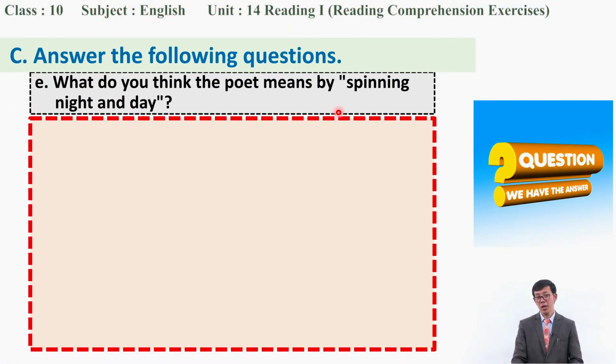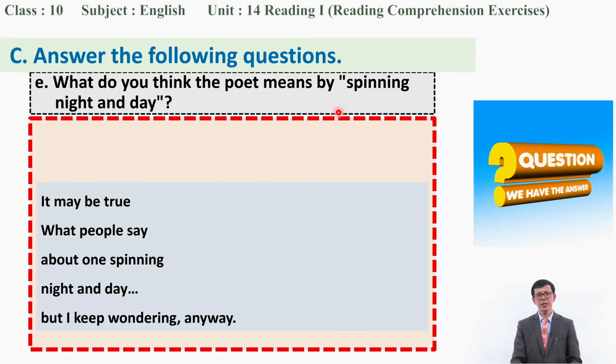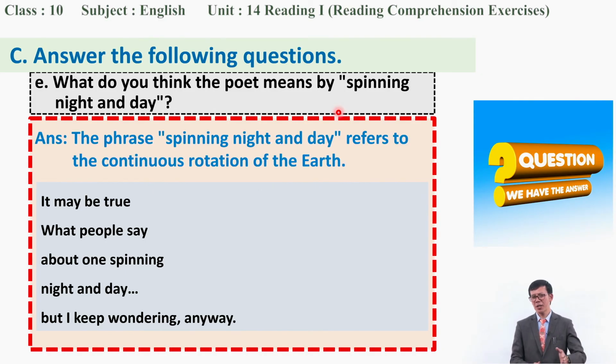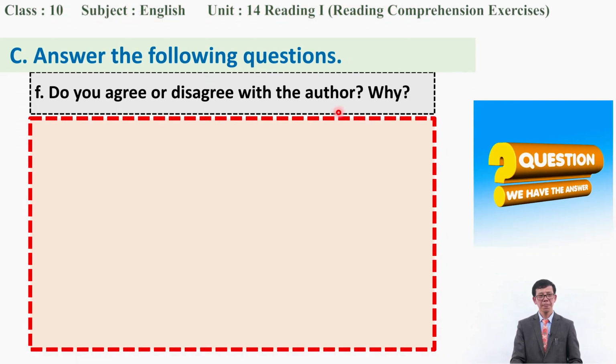And next question, what do you think the poet means by spinning day and night, okay? What does that mean? So please, you tell me your idea, all right? There is no absolute answer. So tell me some idea like that spinning day and night, it means continuous what? Rotation of the earth, okay? Day and night, it's moving and moving.